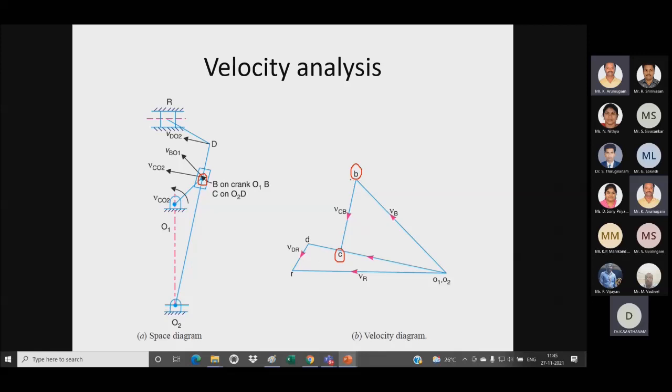But in velocity diagram it is having a velocity, that is due to the coincident point. So this point will have a sliding motion on the link, and also it will be having a rotary motion. So whenever a point having a sliding and a rotary motion, it will be called as coincident point. For a coincident point only we are calculating the Coriolis acceleration. So that's why we are studying the coincident point or quick return mechanism velocity calculation to find out the Coriolis component of the mechanism.